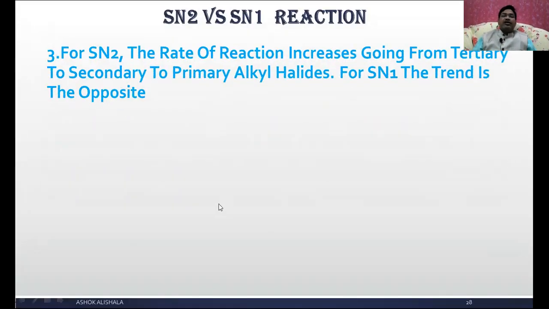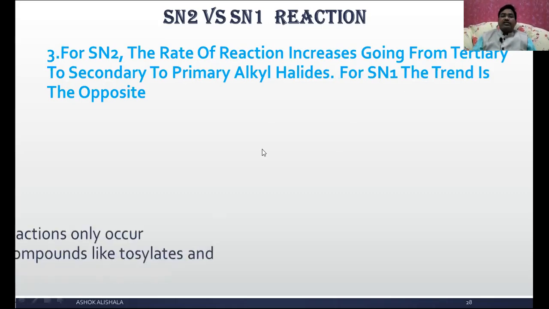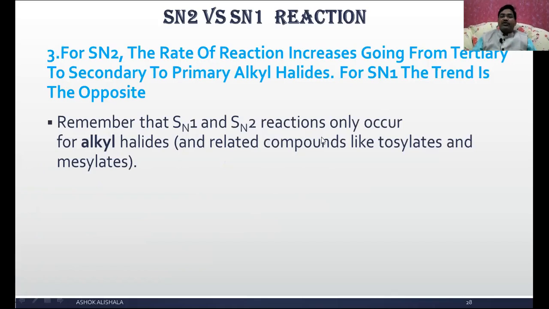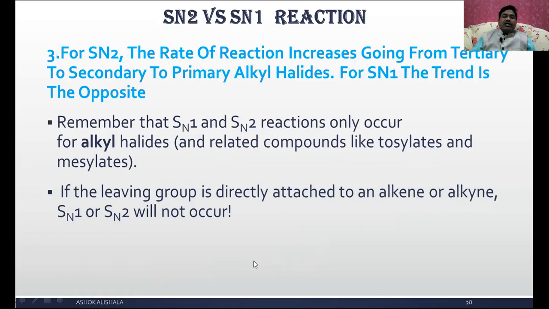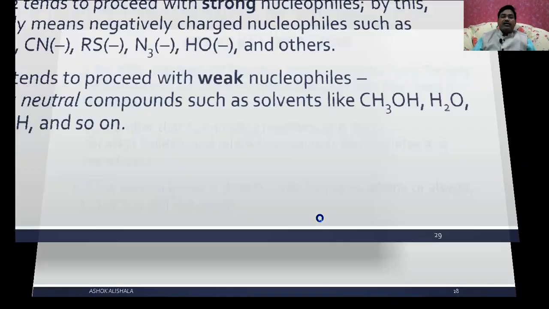Let us see the next factor. Again, one more point. Remember that SN1 and SN2 reactions only occur for alkyl halides and related compounds like tosylates and mesylates. If the leaving group is directly attached to an alkene or alkyne, SN1 and SN2 will not occur. You remember, this is a very important point. If it is a normal alkyl halide, okay, but if the leaving group is attached to the alkene or alkyne, there are some changes, that is resonance takes place. That's why SN1 and SN2 do not occur.